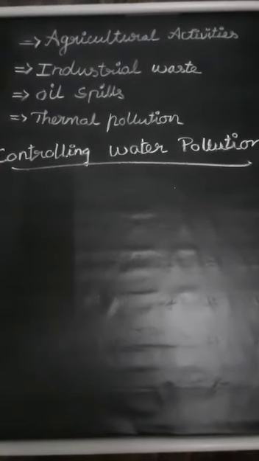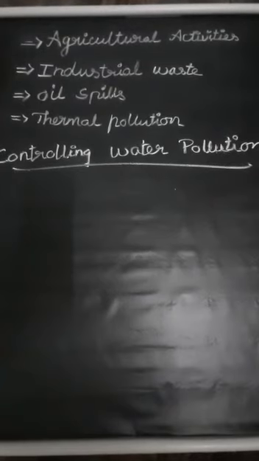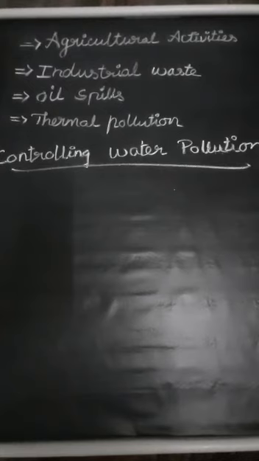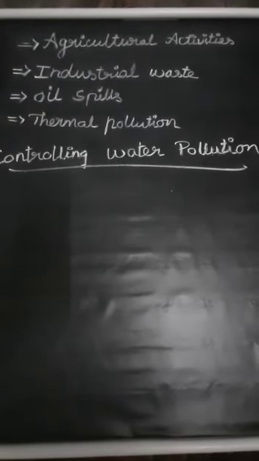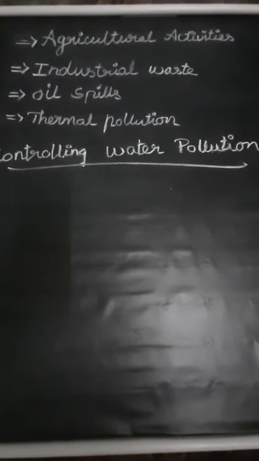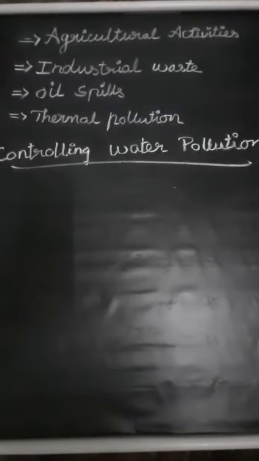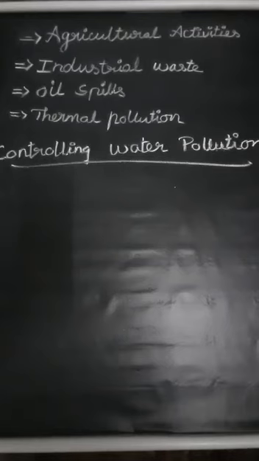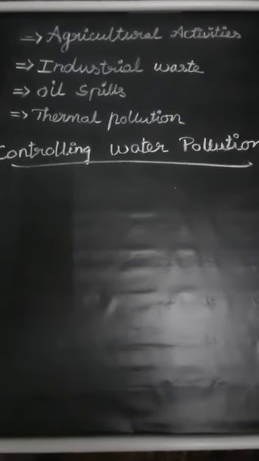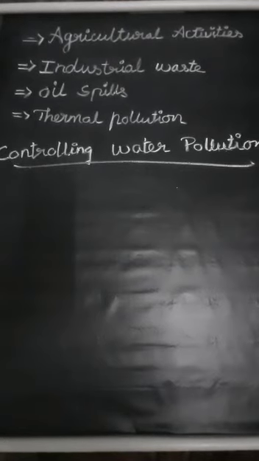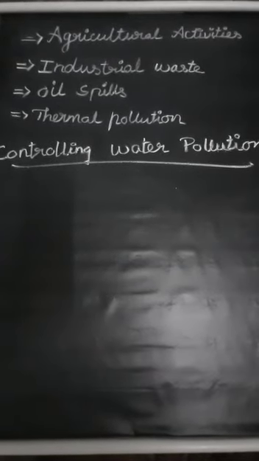Then use biopesticides, that is natural pest control, instead of chemical pest control. We can use biopesticides, not chemical pesticides. Then use compost made from cow dung, garden waste, and kitchen waste as a fertilizer. Water released from industries should be treated before being discharged, or recycled for industrial purposes. Not only by this, there are a lot of other things. By this we can avoid water pollution.